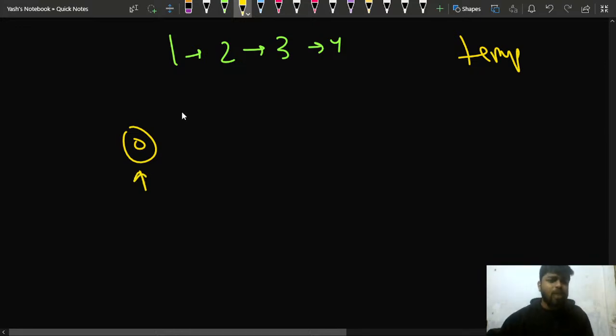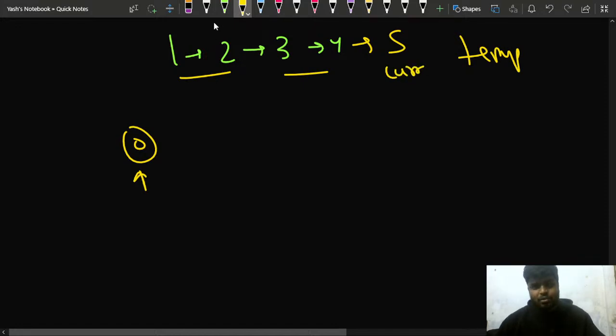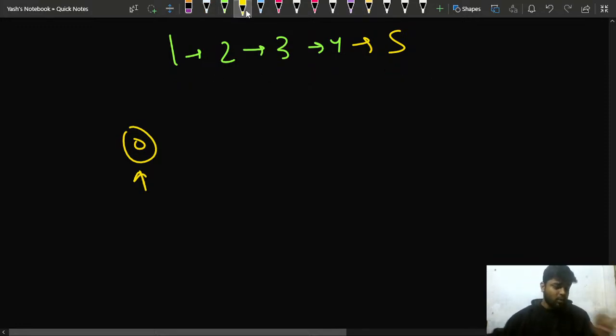Once you are at this particular node, you know this is your current node. So for a current node you need current.next as well. If you had a node 5 here, this pair and this pair would be current and current next. But if current is at 5, you don't have a current.next node. So you swap adjacent nodes only when they exist in pairs. If current is standing here, current.next should also exist.